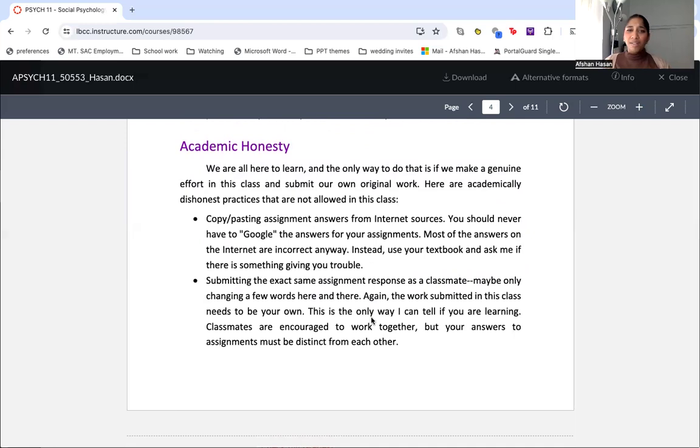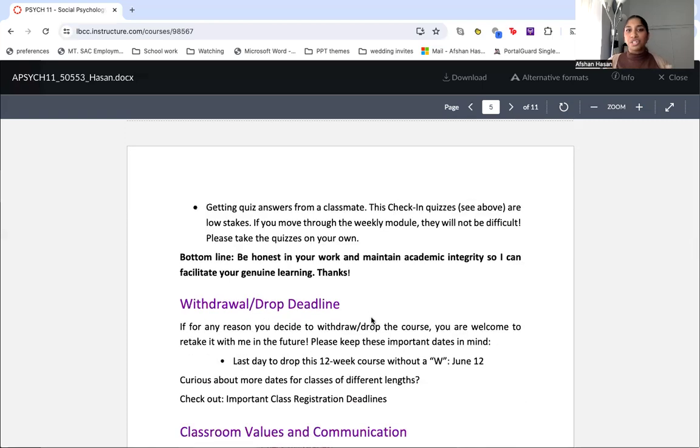Academic honesty, I do have to go over this just because it's an online class. Make sure you are not copying and pasting things from internet resources. I can figure that out pretty easily. It's very easy for me to figure out if you're using ChatGPT and things like that. So make sure you're not doing that. Otherwise, unfortunately, I'll have to drop you from the class.